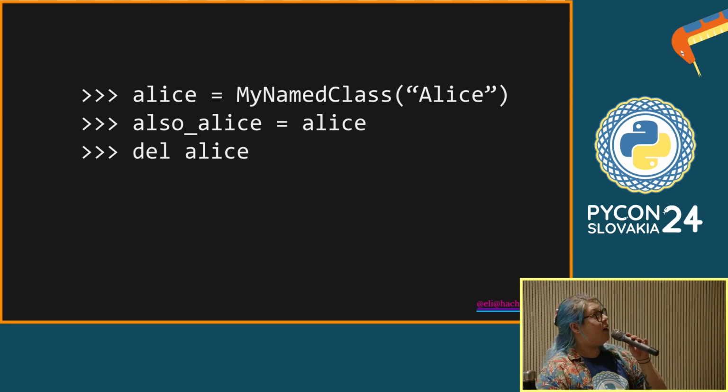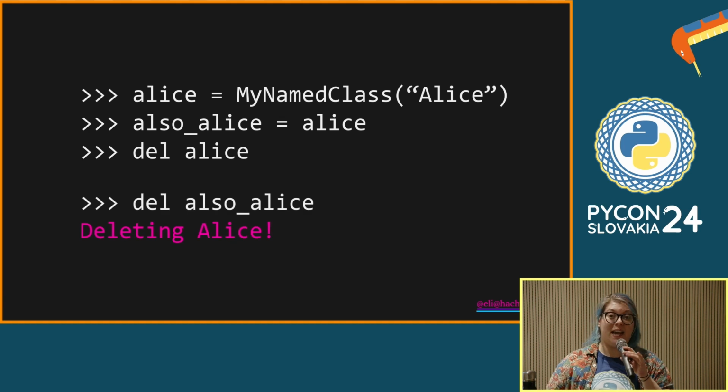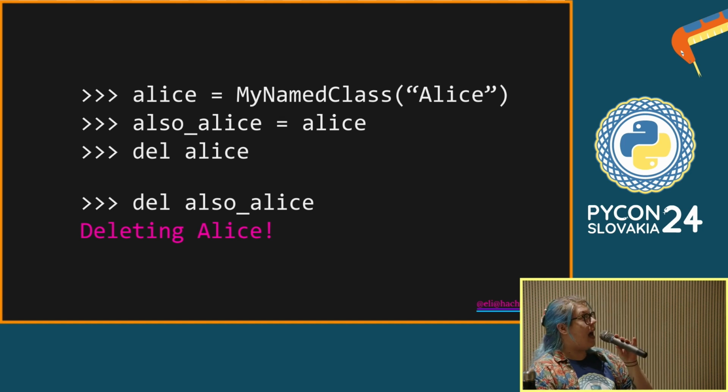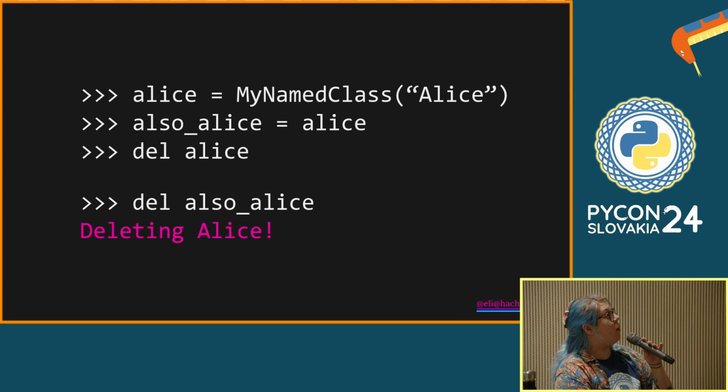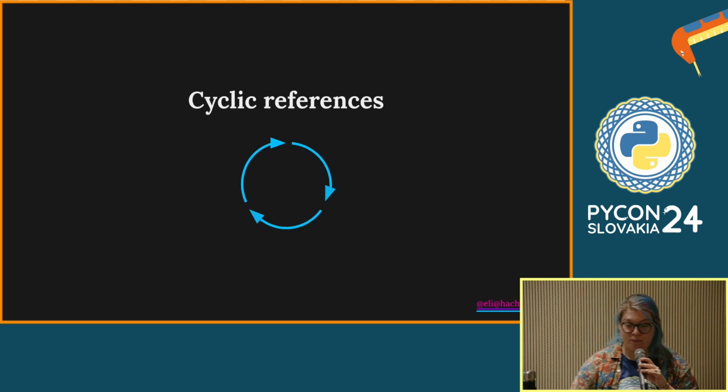And now if I delete the first name, Python doesn't print anything out. I'll have to delete the second name too. That second entry in the namespace also had a pointer to this object. But once I do, Alice can be removed from memory because at this point, here's Alice, and she has a reference count of 1. Now, by assigning a second name at this object in memory, it has a reference count of 2, back to 1, now it's at 0, and she's gone. With me so far? Cool. This is when it gets interesting.